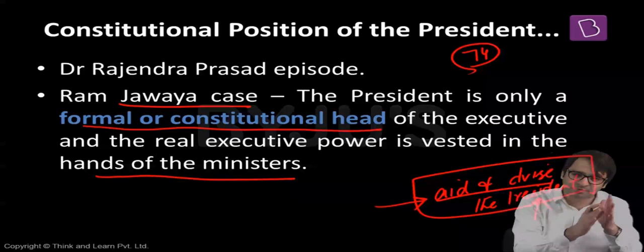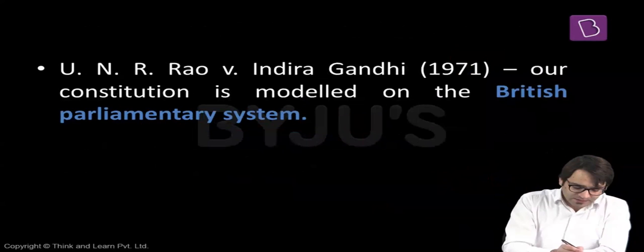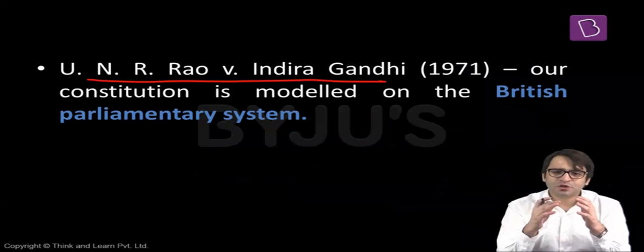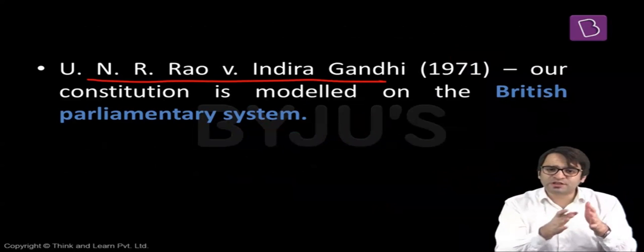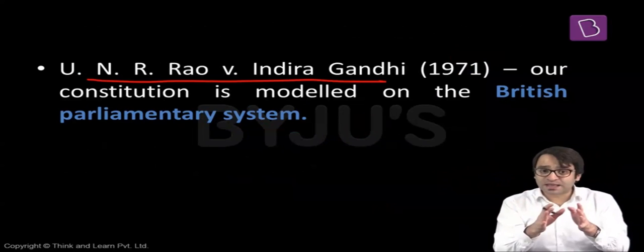That is what the Supreme Court said in 1955. Another judgment, 1971, U.N.R. Rao versus Indira Gandhi. The Supreme Court again made it clear that our Constitution is modeled on the lines of the British constitutional scheme, not on the lines of the American constitutional scheme.